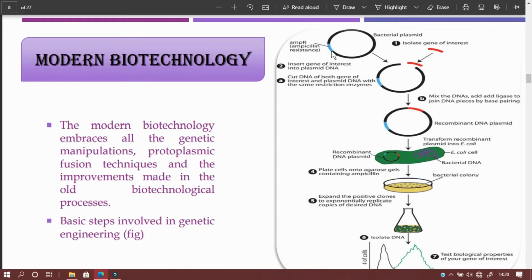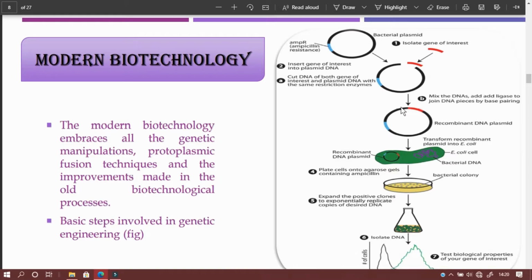This gene must be inserted into the plasmid, and both segments are cut with the help of restriction enzymes. The same restriction enzymes are used, and the gene of interest is inserted into the plasmid using ligase enzyme. Mix the DNA and add ligase to join the DNA pieces by base pairing.